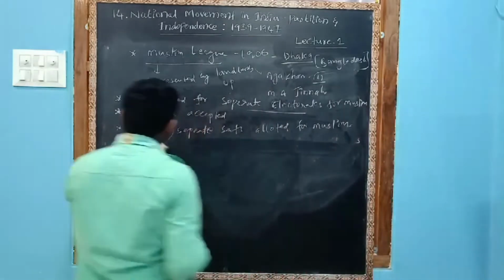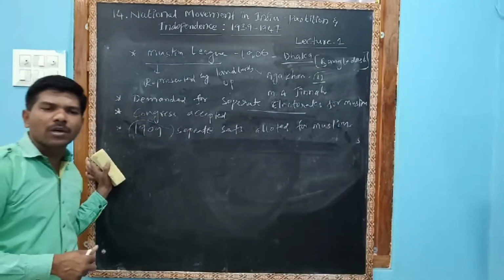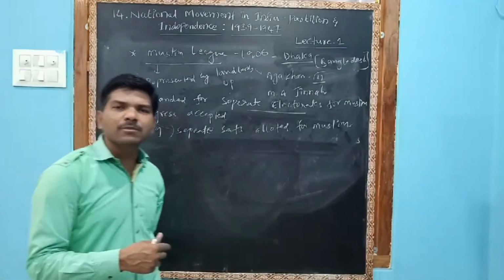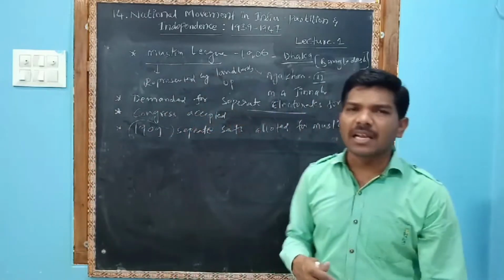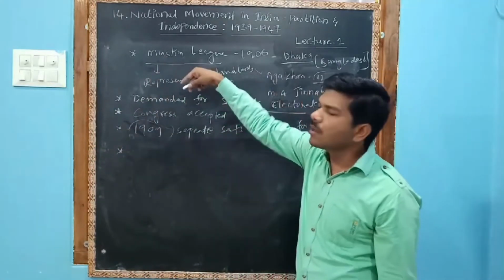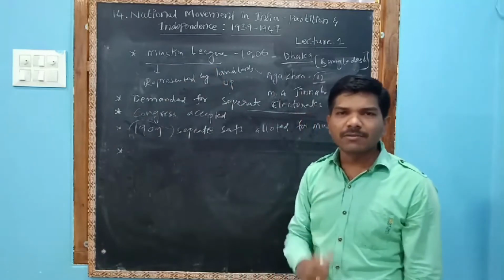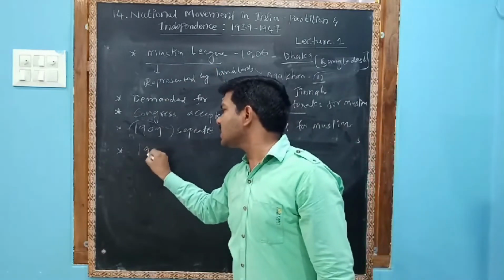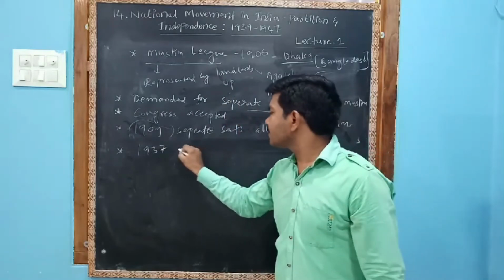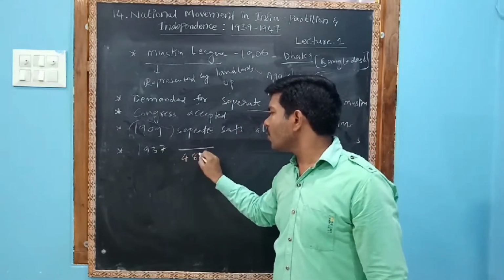After 1909 onwards, Congress members and Muslim League members were continuously contesting in elections. Let us see. In 1937, as we discussed just now, elections were held. In the 1937 elections, there are 482 seats.